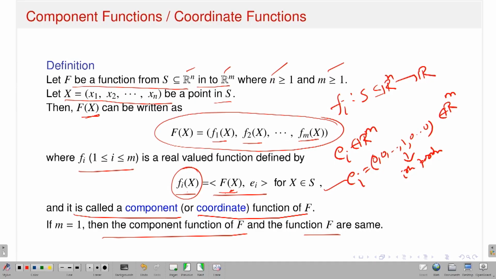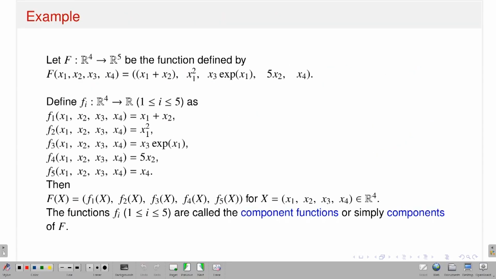So these are the questions, or maybe what sort of interplay there is between the component functions and the main function, how it behaves. That we will see later on, and you will see that similar things as in the case of sequences also hold in the context of functions, at least if I talk about the concept of limit and continuity. Okay, so before that let us see some examples.